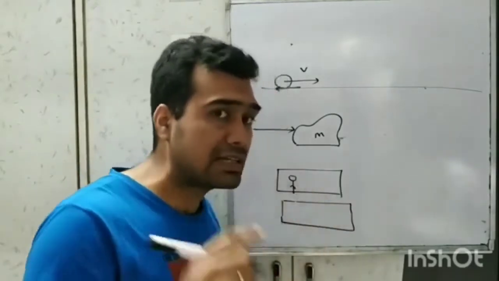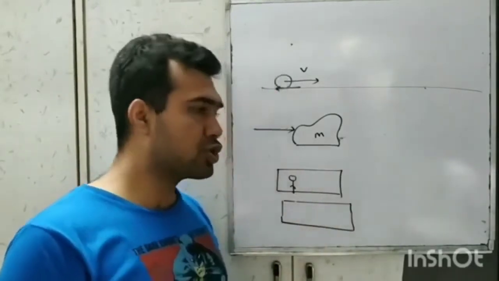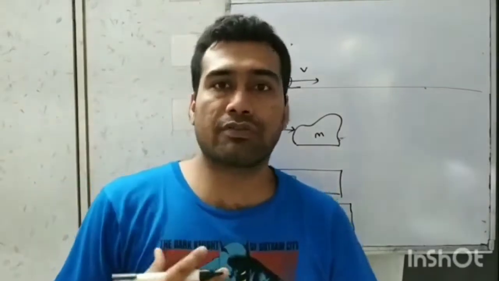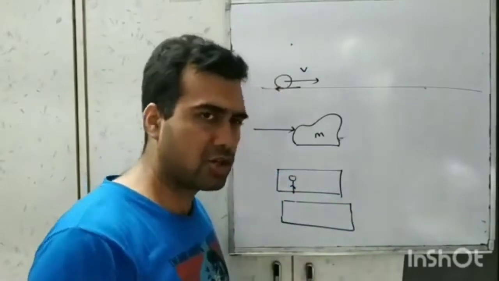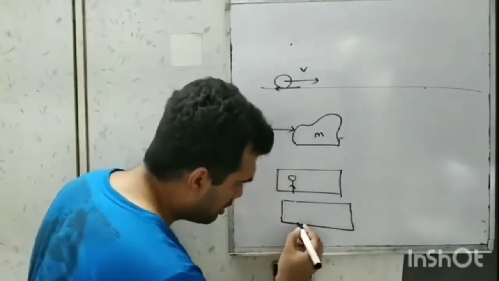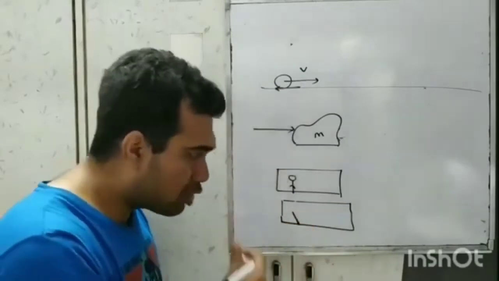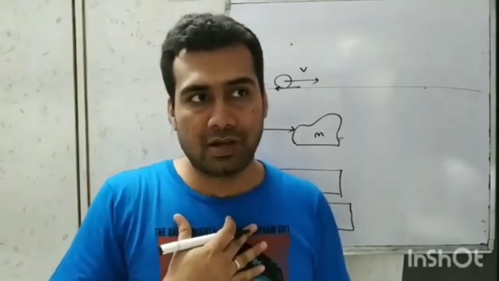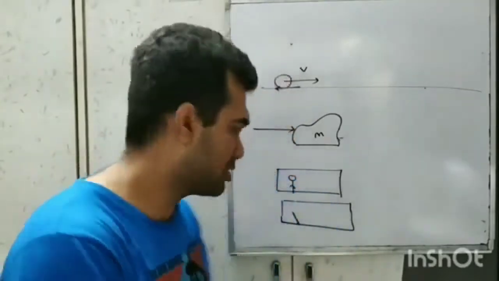Since you were at rest, you had inertia of rest. So according to Newton's first law, you would tend to continue your state of rest. At least for a fraction of a second, your feet are touching the base of this coach. Since they are in contact with the base, they will also move ahead with the coach of the train. But the upper part of your body would tend to stay back in its original position.